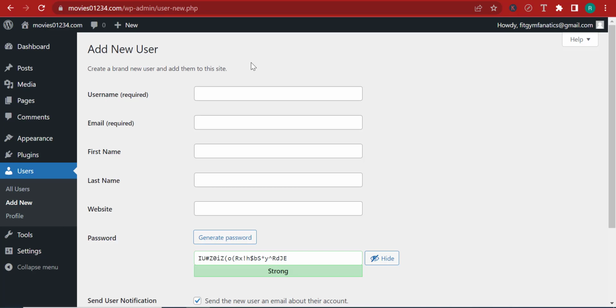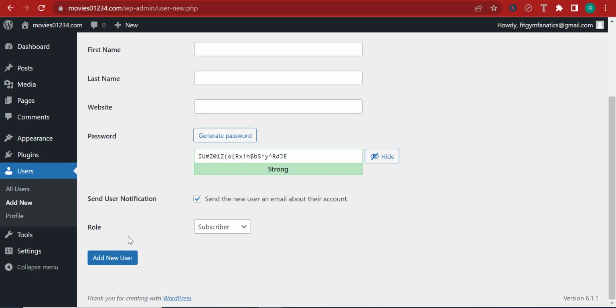You have people taking care of fixing errors and technical stuff and technical issues. And so you need to create for each person working with you a specific account or user account. And you can do that from here. All you have to do is to click add a new user, assign a username, an email address, a first name, and give them a password. And here you can even give them roles.